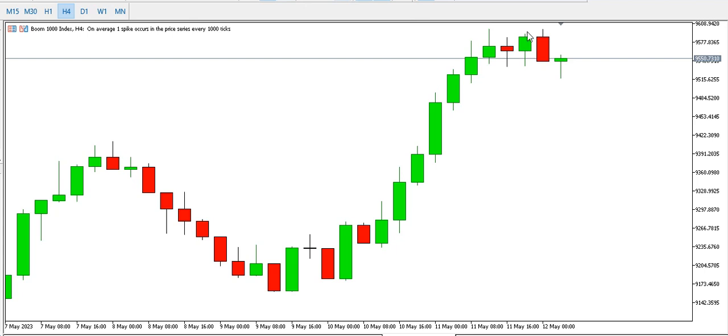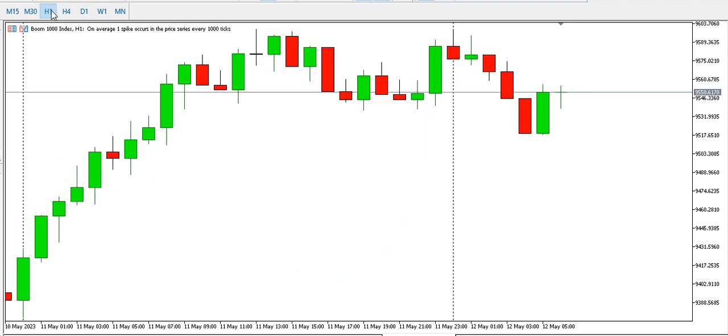Currently looking at the 4-hour time frame, we can see this bearish engulfing that has taken price down. Will price go further down, or will it start to rise? Only time will tell. Let's look at boom 1000 index on the 1-hour time frame. You can see a double top on the 1-hour time frame.